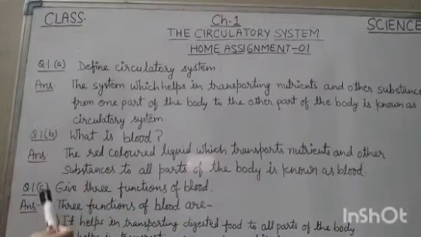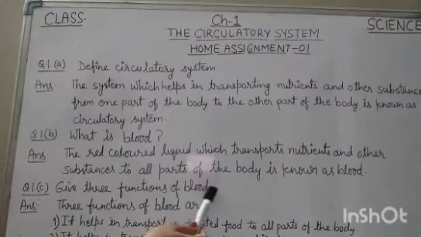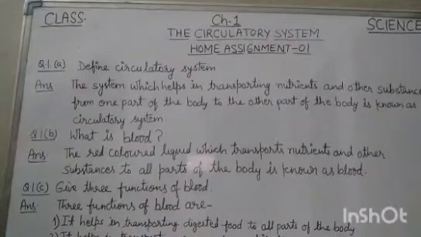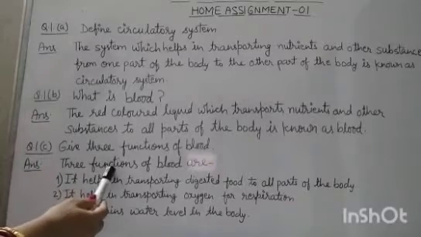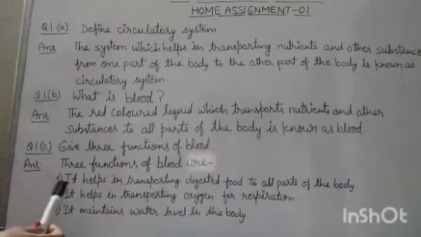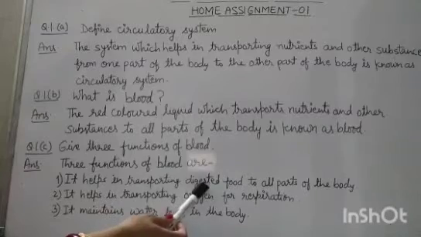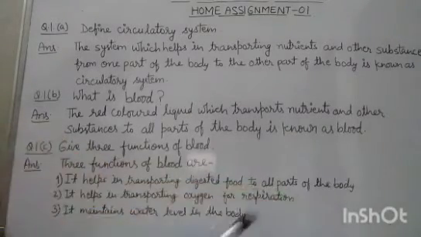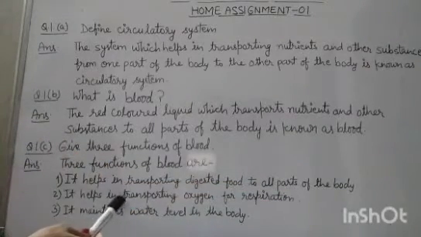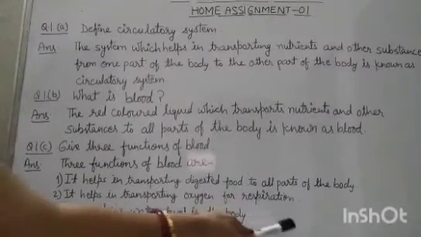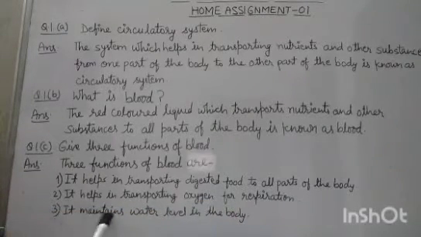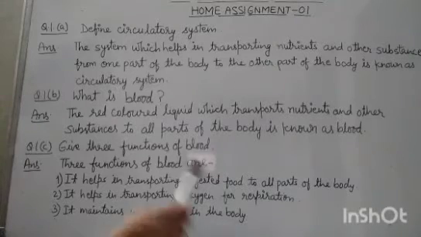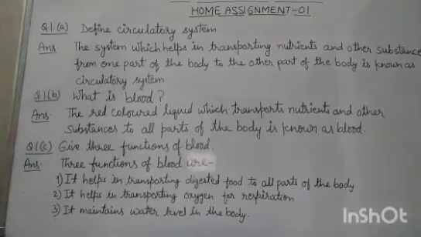Now question 1 part C is give 3 functions of blood. So 3 functions of blood are number 1, it helps in transporting digested food to all parts of the body. Number 2, it helps in transporting oxygen for respiration. And number 3, it maintains water level in the body. There are some more functions also, but here only 3 functions are asked. You have to write only 3 functions.